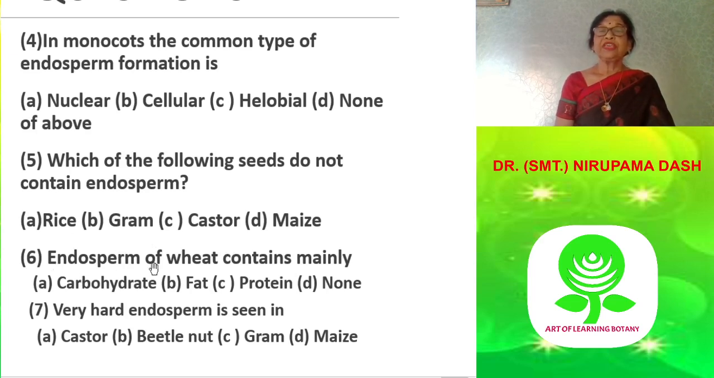Then sixth question: endosperm of wheat contains mainly A, carbohydrate, B, fat, C, protein, D, none. The correct answer is A, carbohydrate. Then seventh question: very hard endosperm is seen in A, castor, B, betel nut, C, gram, D, maize. The correct answer is B, betel nut.